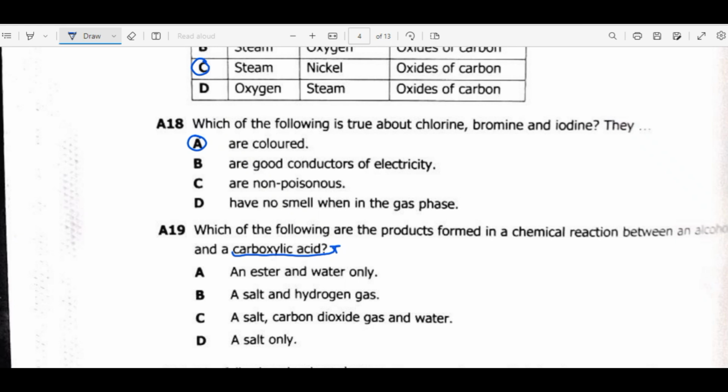So esterification is given by the reactants alcohol plus carboxylic acid. This will give us ester plus water. So whenever we have esterification, we are expecting to have two products, ester and water only. So answer is A.